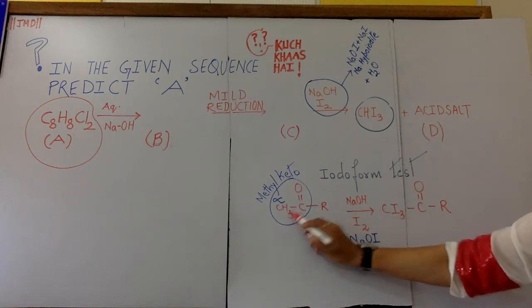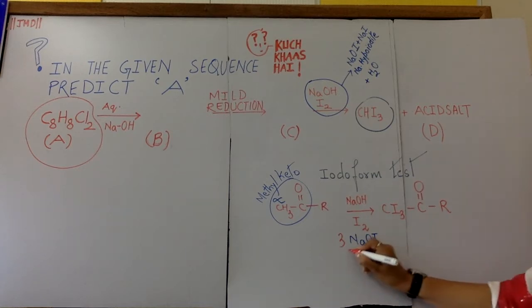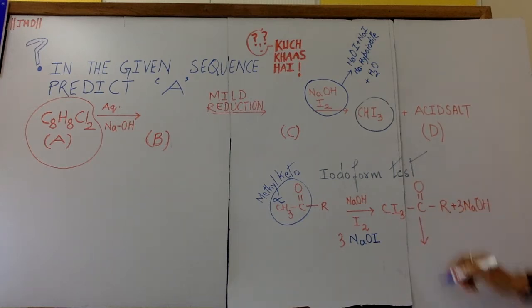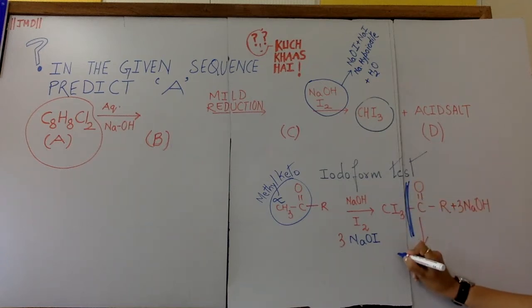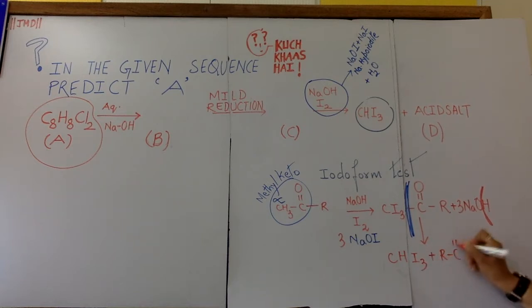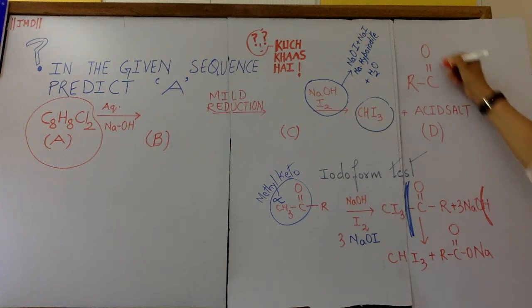Now we know 3H are replaced by 3I, so we balanced this, and we took 3NaOI. Byproduct is 3NaOH. Out of 3 NaOH, one of them reacts and breaks the C-C bond and forms CHI3. The H goes here, and the byproduct is RCONa. And this RCONa is nothing but the acid salt, sodium carboxylate.